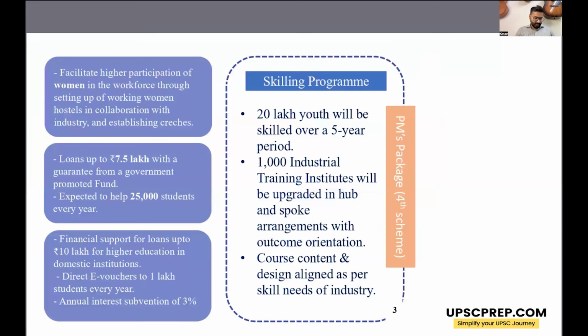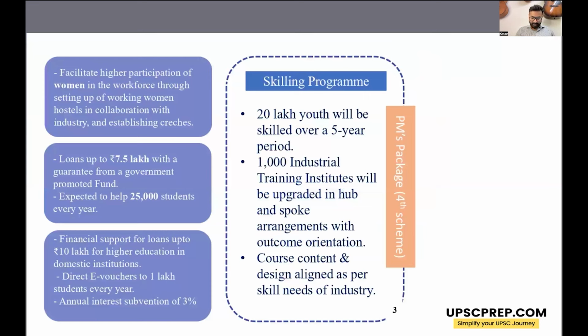Okay. Then there will be schemes for women to facilitate higher participation of women, like setting up of working women hostels. Then there are provisions for loans for students, financial support, a loan of up to 10 lakh for higher education in domestic institutions, which will be given in the form of e-vouchers, right? Direct e-vouchers to 1 lakh students every year. And if they pay back in time, they will get an annual interest subvention of 3%. So these are the initiatives.